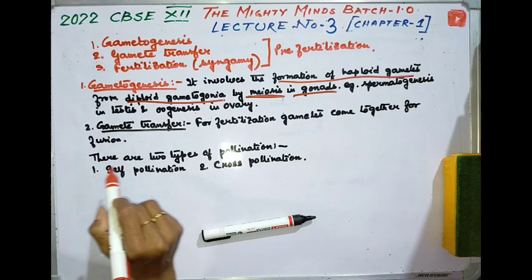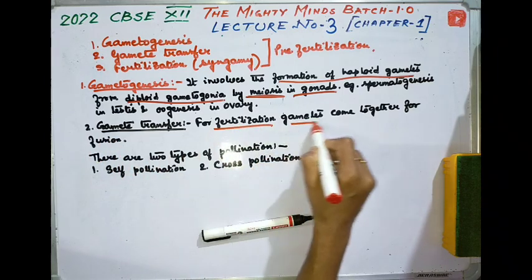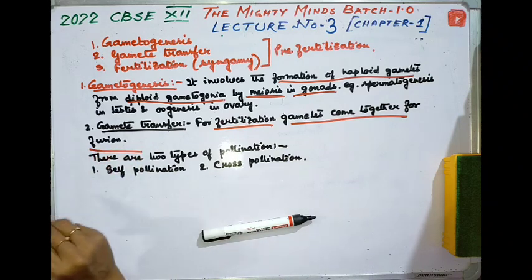Now, gamete transfer. For fertilization, two gametes must come together for fusion. Usually in most organisms, the male gamete is motile and the female gamete is non-motile. However, in many algae and fungi, both gametes can be motile. Water is required for the movement of male gametes in simple plants like algae, bryophytes, and pteridophytes. Many male gametes may not be able to reach the female gamete. To compensate for this loss, many more male gametes are produced compared to female gametes.